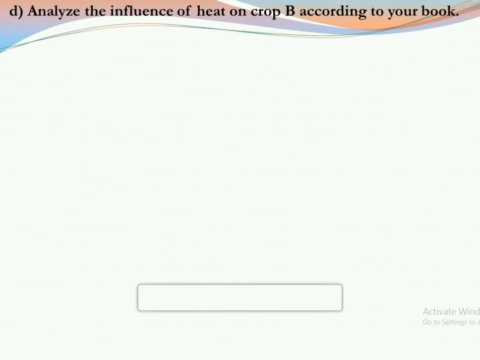Number 1, knowledge part. Number 2, realization part. Number 3, application. And number 4, higher order. So first of all, I am answering the knowledge part of this question, as this crop B belongs to Rabi season. That is the answer of the knowledge part. Now second, the realization part.